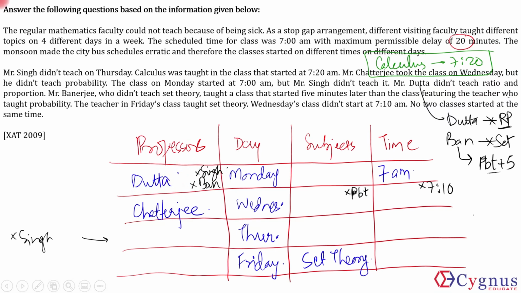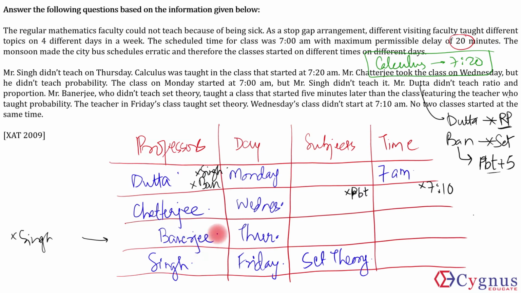Mr. Datta has to teach on Monday. Next, Mr. Singh cannot come on Thursday also. It's given, right? Hence, Singh will teach on Friday and Mr. Banerjee will teach on Thursday.